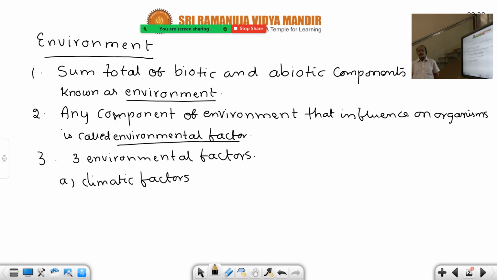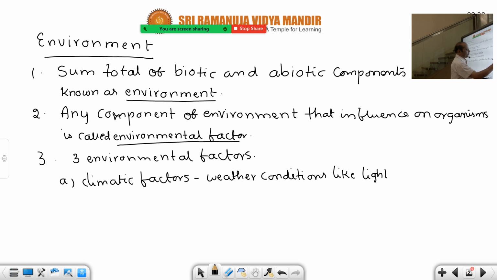That is the difference between climate and weather. So the climatic factors are weather conditions. Simply you can write down weather conditions around the individual. But you can also mention light, temperature, pressure, humidity, moisture. Humidity means moisture in the atmosphere.